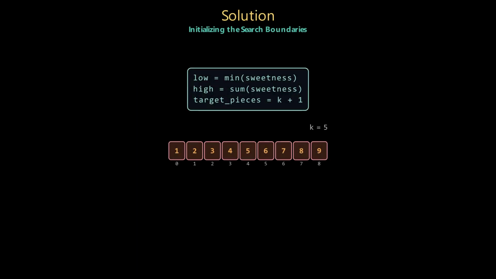We kick off our solution by defining our binary search range. Our lowest possible target is the minimum single chunk on the board, which is 1. Our highest possible target is the total sum of all chunks, 45. We also capture the target number of pieces we need to create, which is k plus 1.